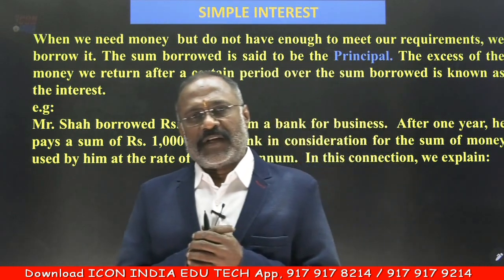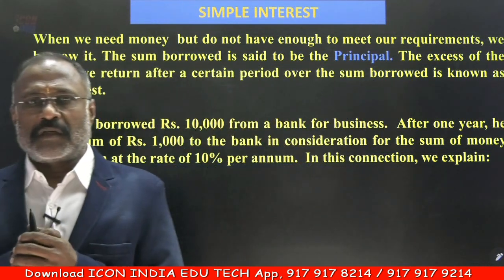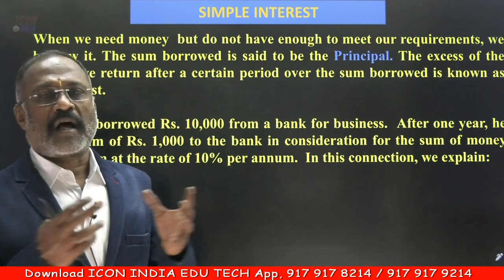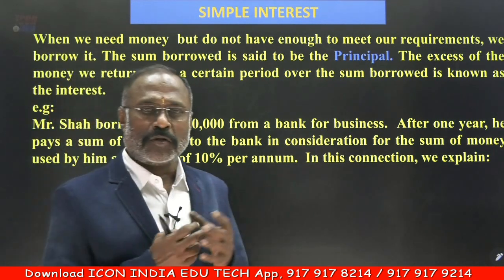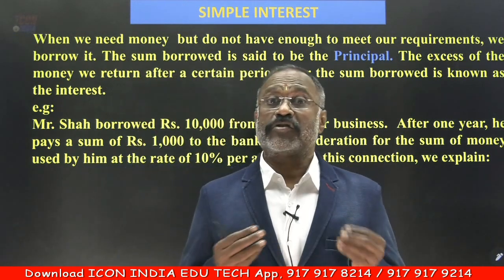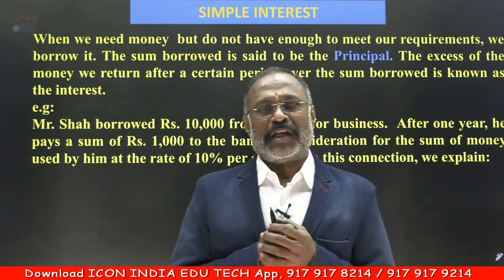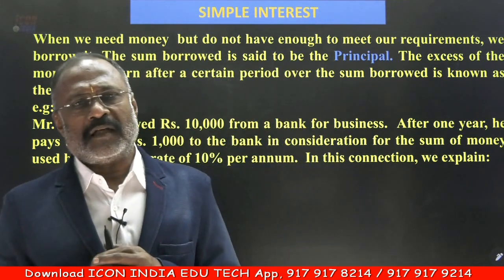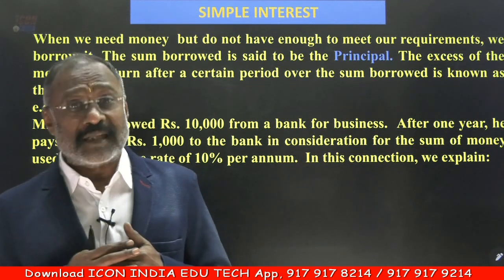In the banks also nowadays, banks that are giving housing loans or personal loans or car loans or auto loans, whatever loans they are offering, they also charge interest. If they are not charging interest, how do the banks survive? For the survival of the bank also, they must have some earnings.